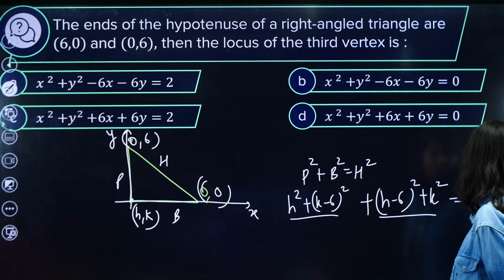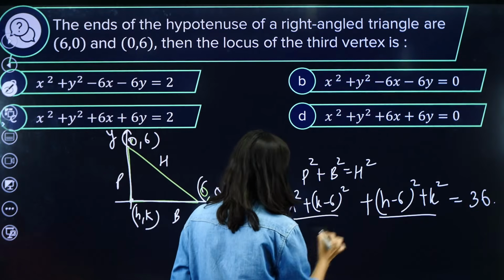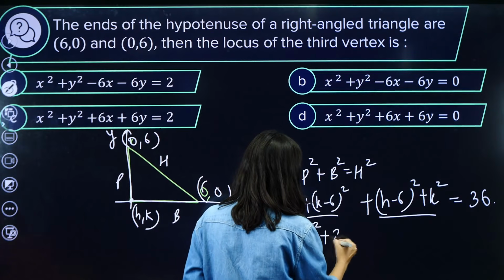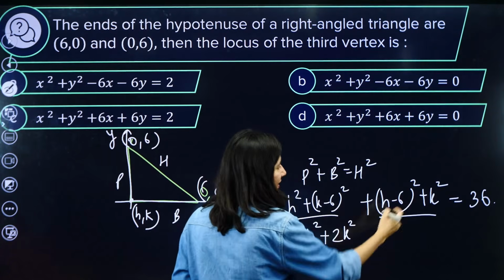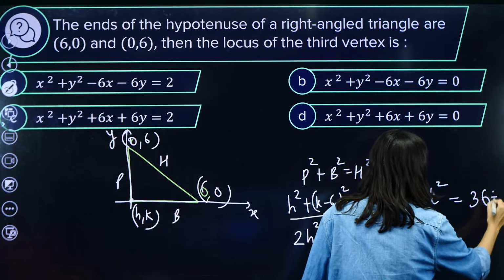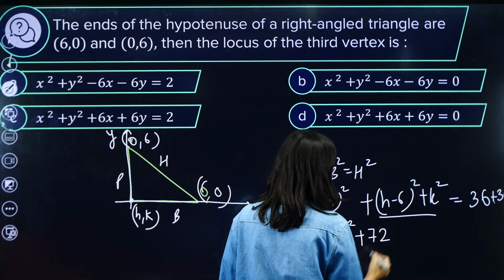Square is already there, so no need to worry. Now expand it: h square and h square will give you 2h square, k square and k square will give you 2k square, 36 and 36 will give you 72.